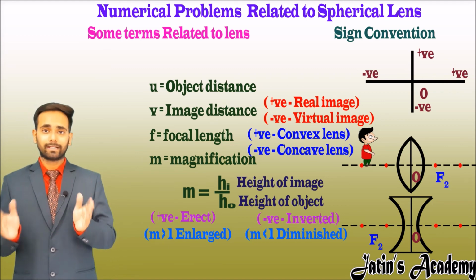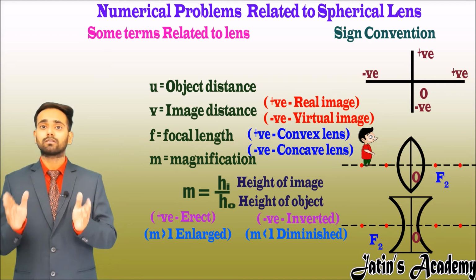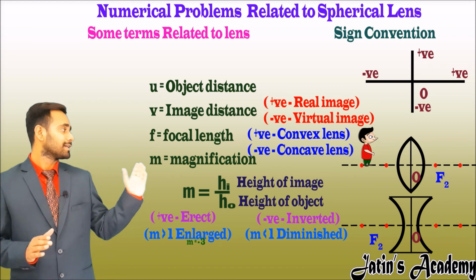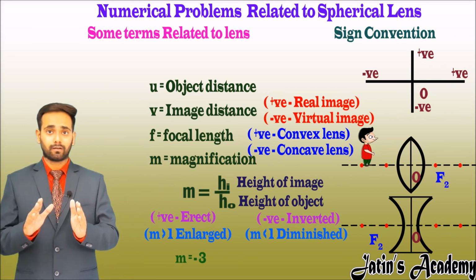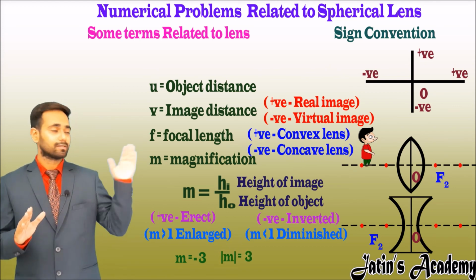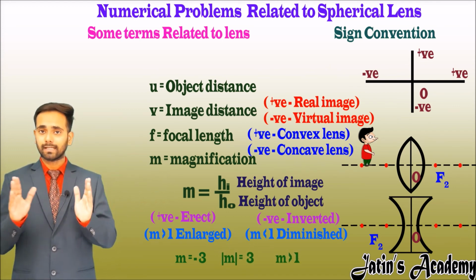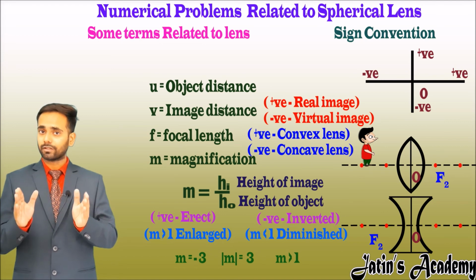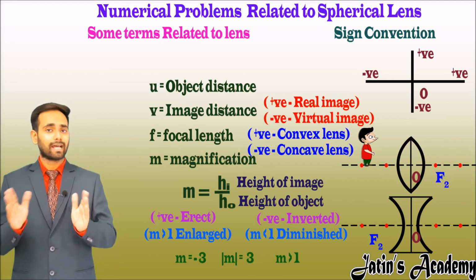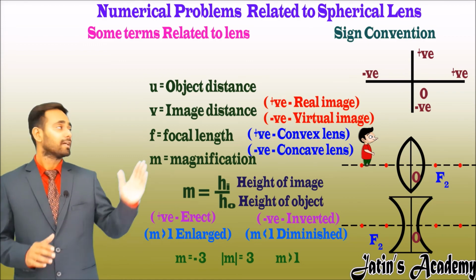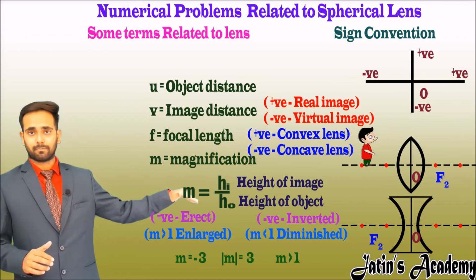Now here magnitude is more important, because if the magnification value is -3, it seems that it is less than 1, but its magnitude is greater than 1. So we can say that if the magnification value is -3, then the image is enlarged. Here the negative sign only indicates that it is formed below the principal axis.